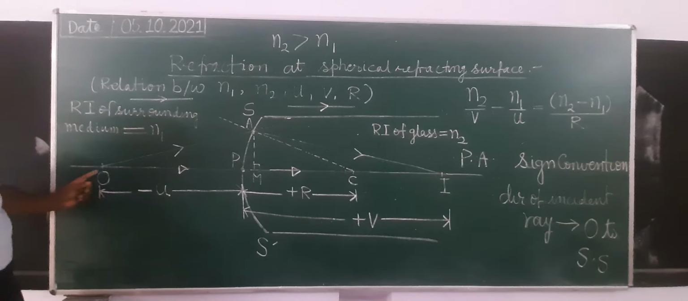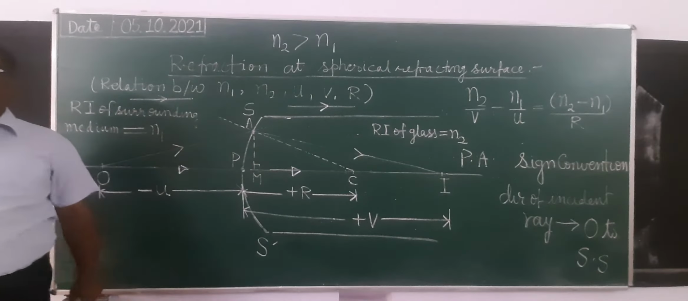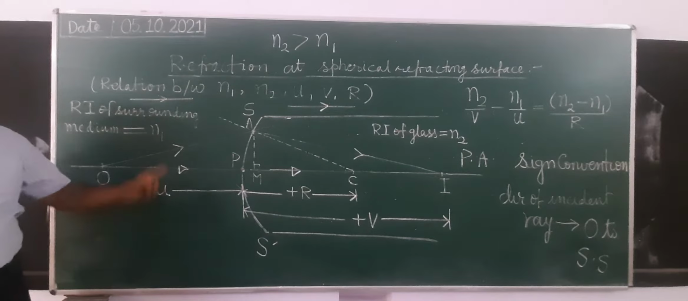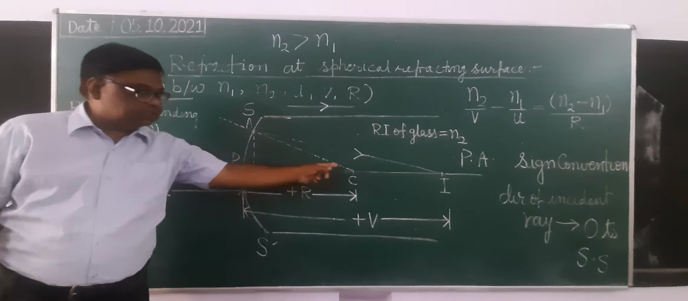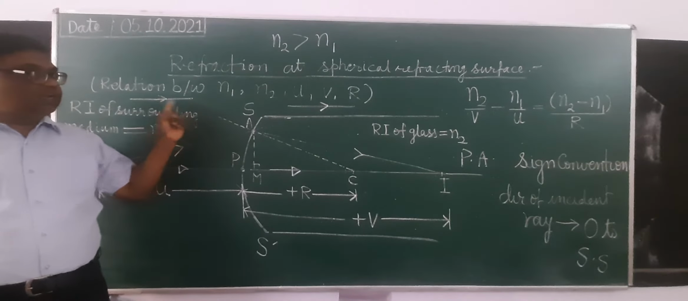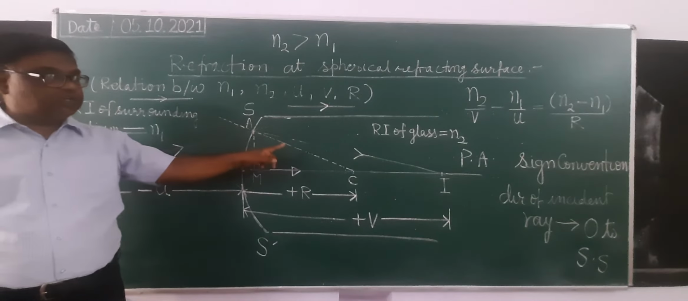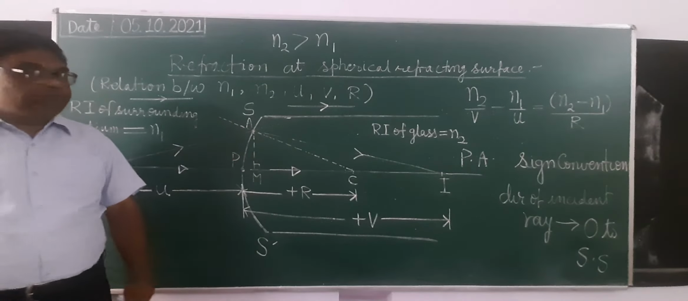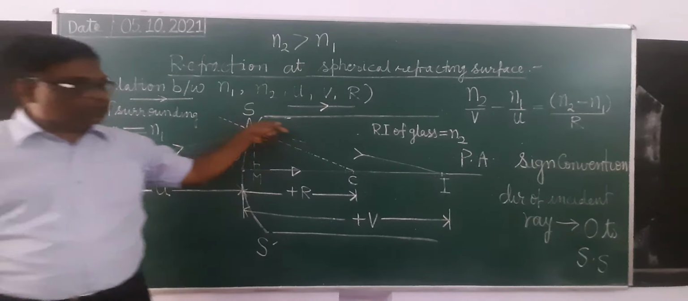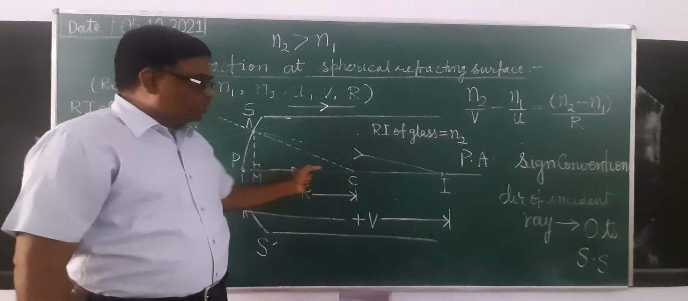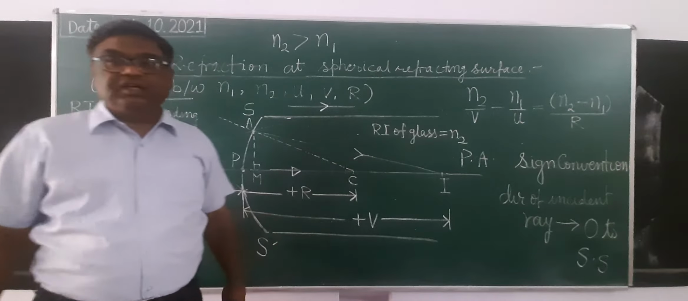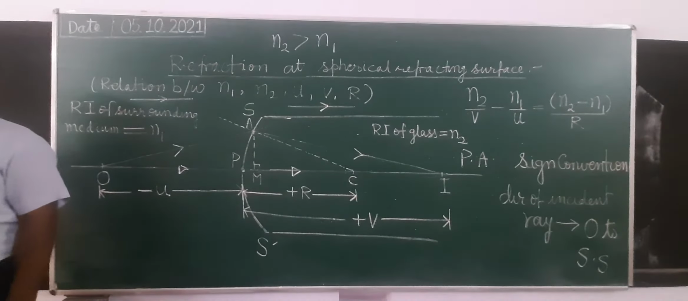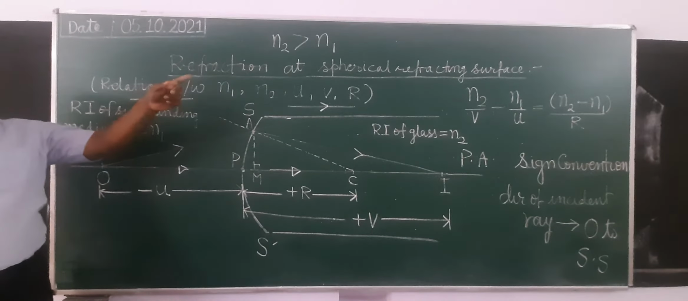Another ray is going obliquely and falls at the point A. You draw the normal at the point A. Since it is going from the rarer to the denser medium, it will bend towards the normal. One refracted ray is this, the other is this, they are meeting at I, so I will be the image. Now we will deduce that formula.